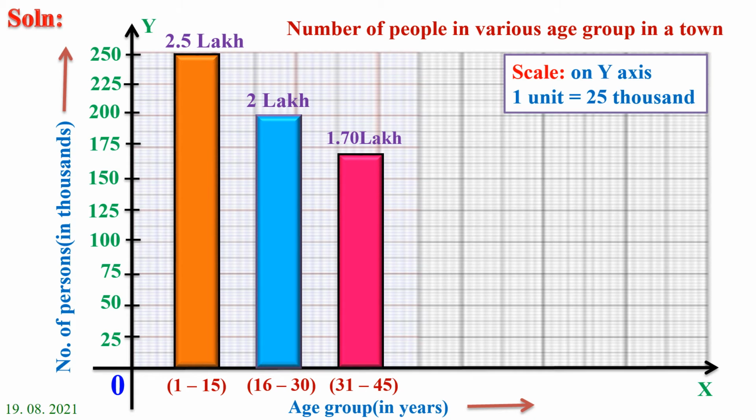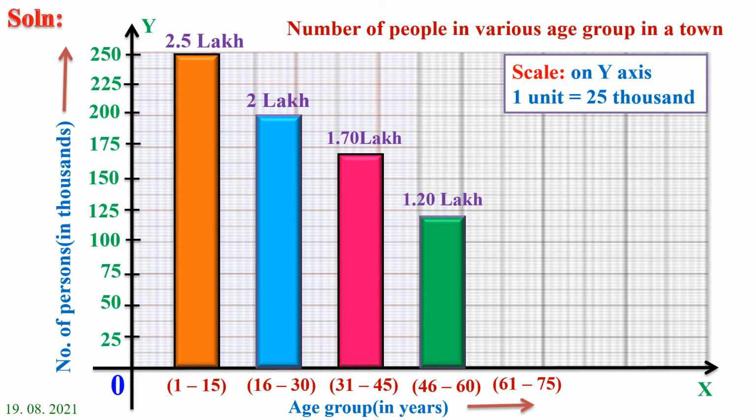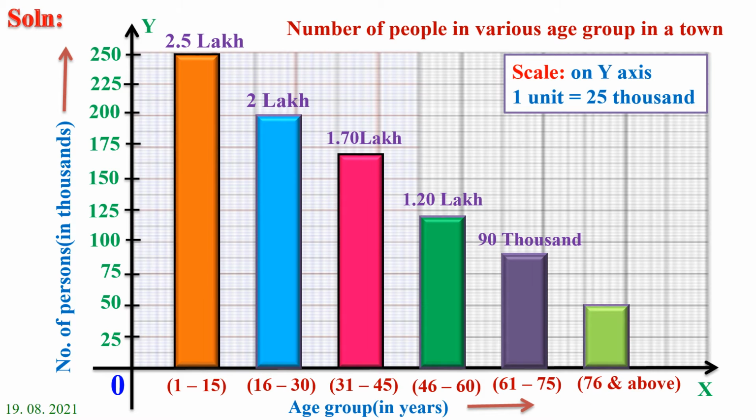Then 46 to 60 age group having 1 lakh 20,000. So draw a rectangular bar up to 1.20 lakh, or else 1 lakh 20,000. Then 61 to 75 age group having 90,000. So draw a rectangular bar up to 90,000. Then 76 and above having 50,000. So draw a rectangular bar up to 50,000.